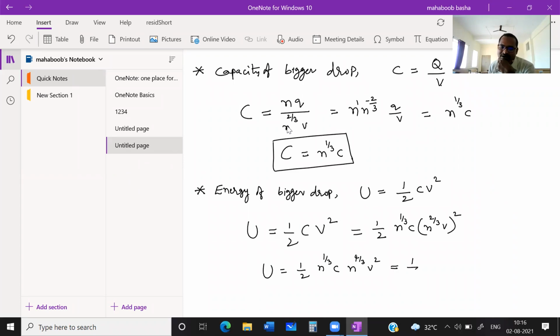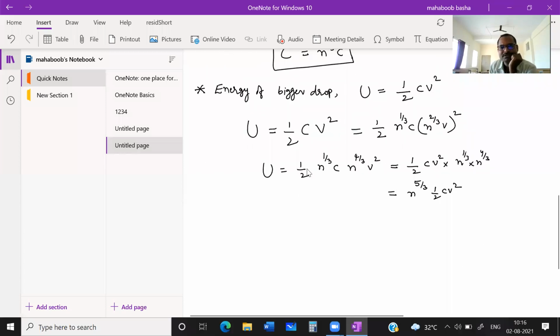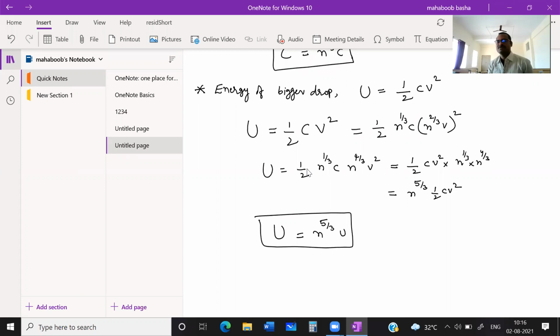Means it can be written as half CV square into n power 1 by 3 into n power 4 by 3. Students, this will become n power 1 by 3 into n power 4 by 3 is n power 5 by 3 times of half CV square. This is energy of each drop. So energy of bigger drop is equal to n power 5 by 3 times of energy of smaller drop. You must remember all these things. Now what is the surface charge density of bigger drop?